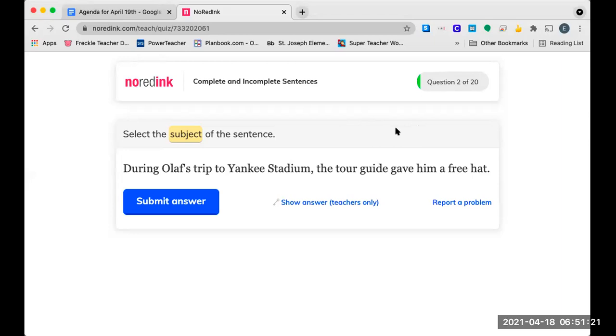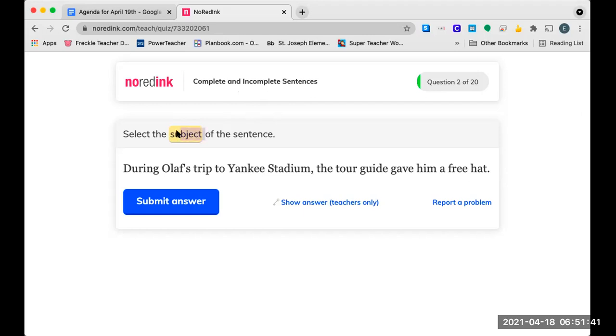So what you guys are working with, or you are finding a couple different things today. You're going to have a couple questions about complete and incomplete sentences. Remember how sometimes I write your sentence is not complete. So we're going to be practicing that today. And then also you guys are going to be focusing on finding the subject of a sentence.